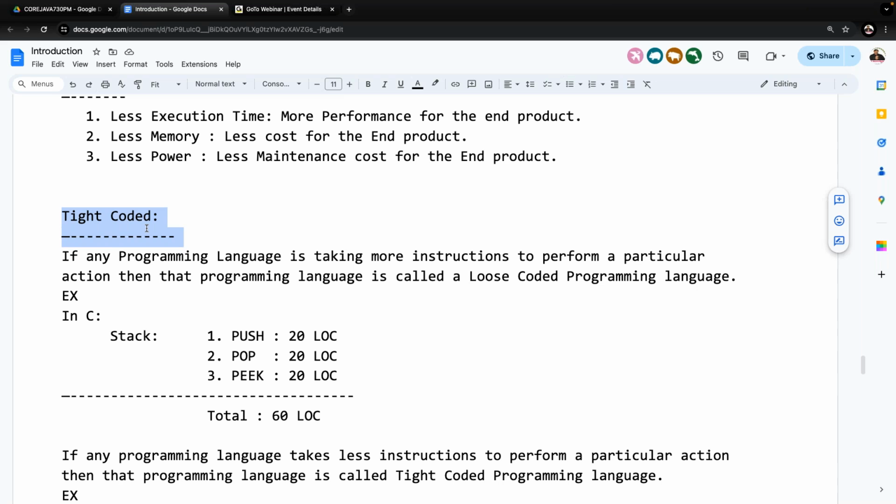Understand my point? When this much predefined library is available, that programming language gives developers the opportunity to write less code. With more library, less code is written by the developer. With less library, more code must be written by the developer. In that way, Sun Microsystems wanted to prepare a new programming language that must be tight coded.